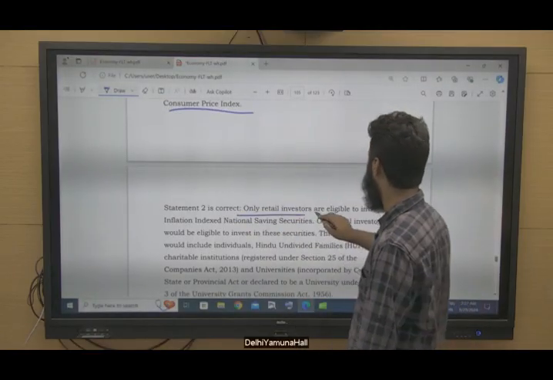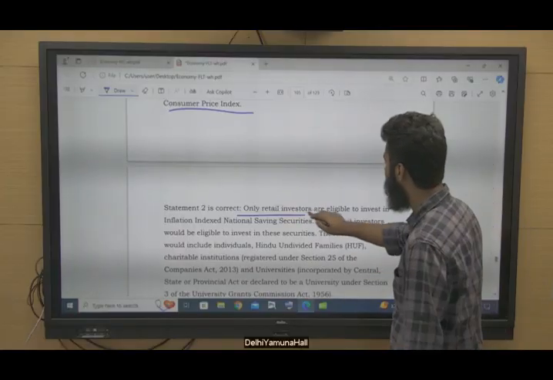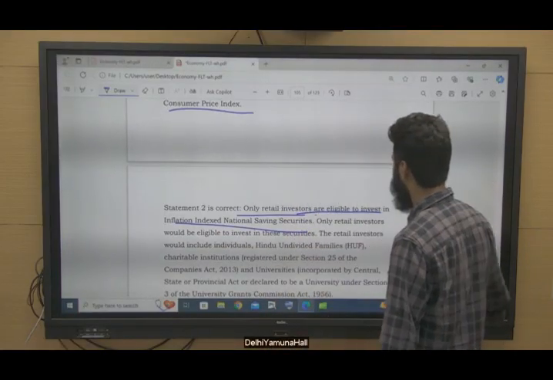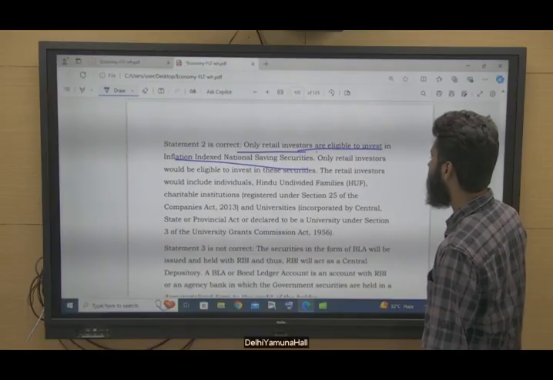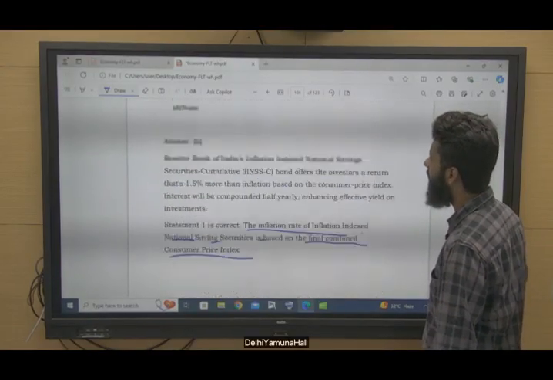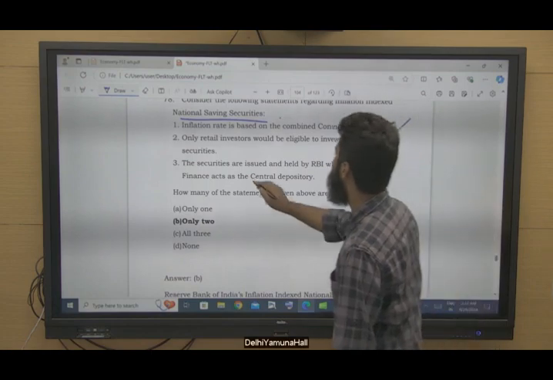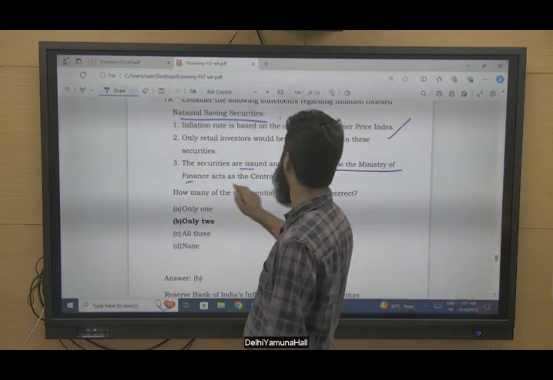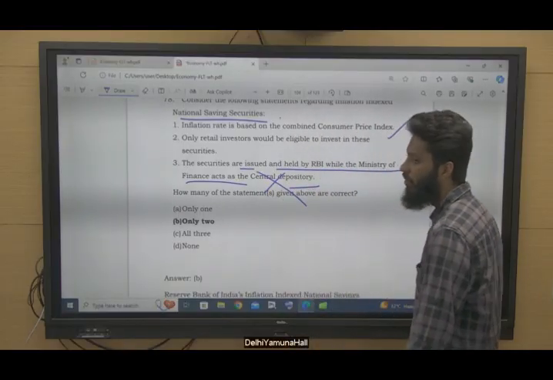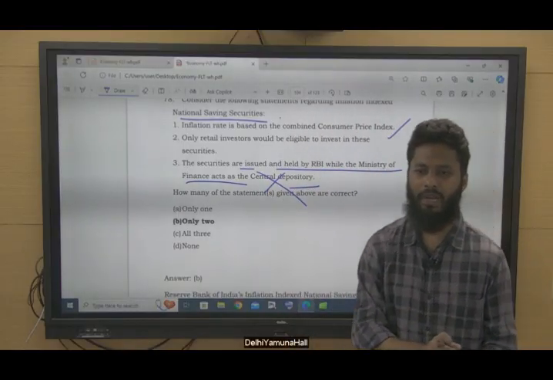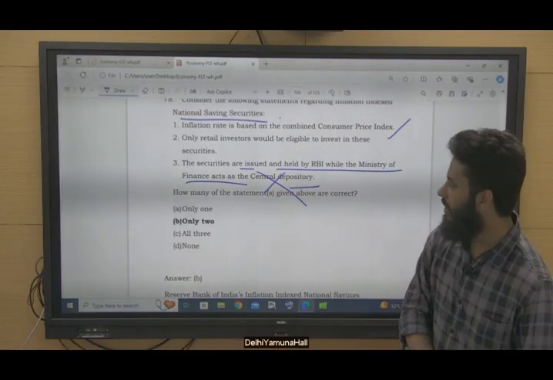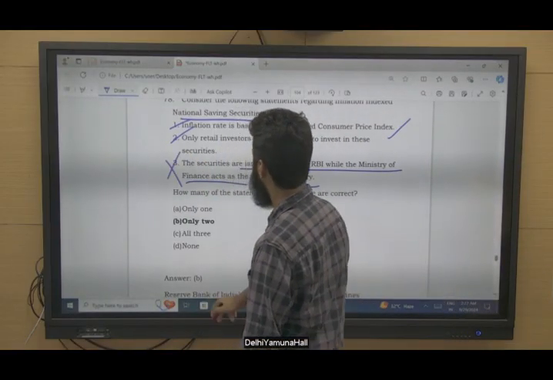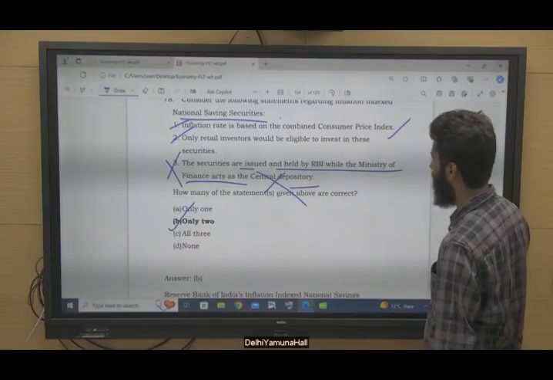Statement 2, when we are talking about retail investment, yes, only retail investors are eligible to invest in inflation index national saving securities, right? When we talk about statement 3, the securities are issued and held by RBI while the Ministry of Finance acts as a central depository. No, the central depository role will be played by RBI only. So this statement is not correct, right? So this is correct, this is correct, this is not correct, only 2.